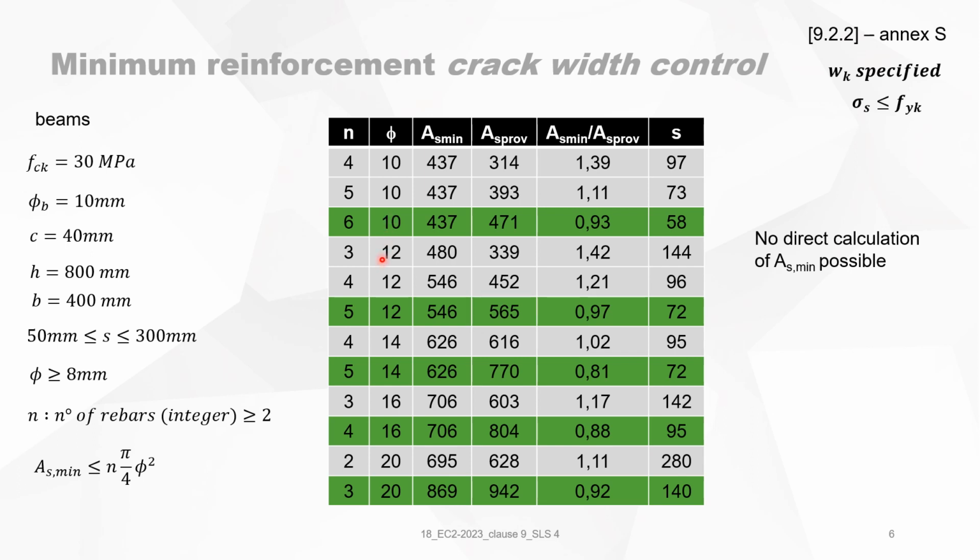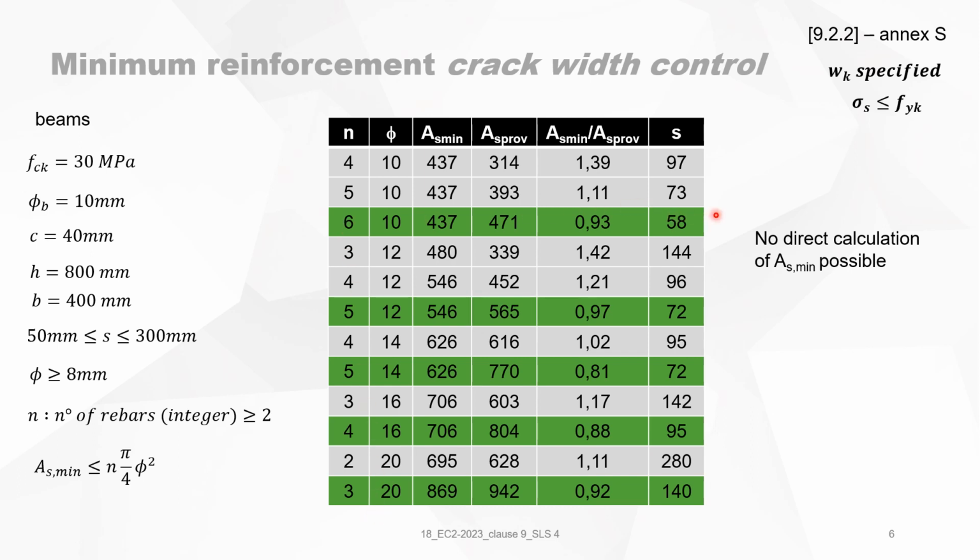So now we go for diameter 12. Do the same exercise. 3 diameters 12. The distance between the rebars is 144. I've got a unity check of 1.4, so I take 4 diameters 12. And I go on until the unity check is smaller than 1. So at 5 diameters 12, it's also a solution. Now I've got 2 solutions already, 6 diameters 10 and 5 diameters 12. I can still go on and take diameter 14, diameter 16, diameter 20, and so on. Now you will see that for each diameter there is a solution.